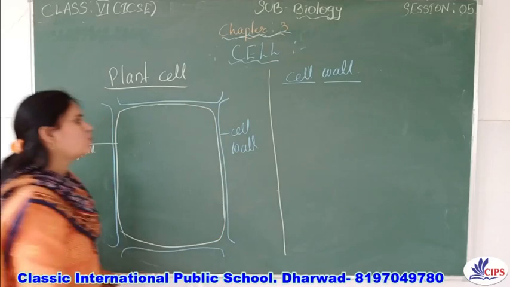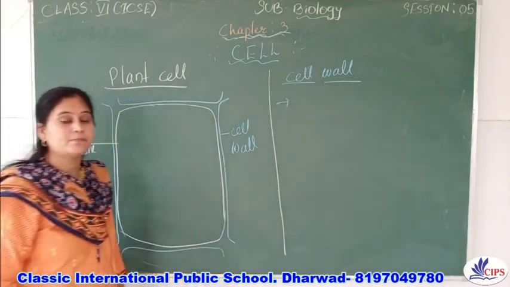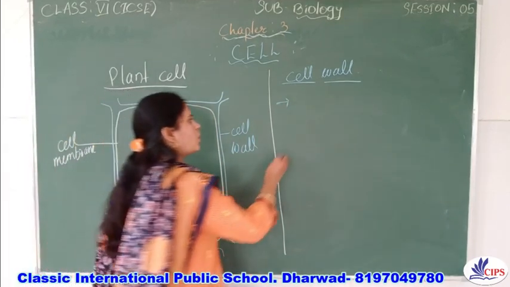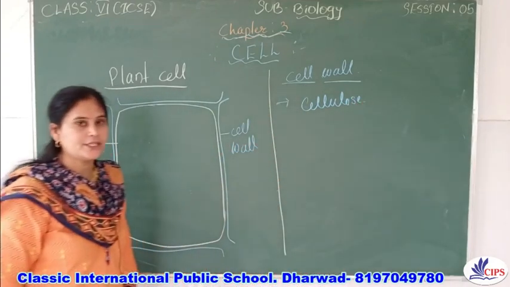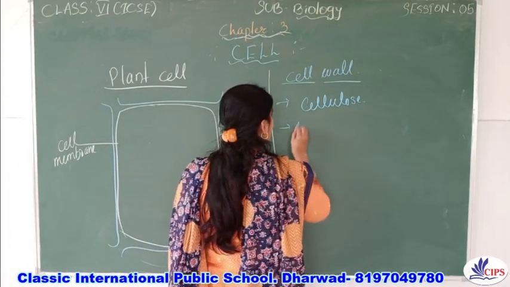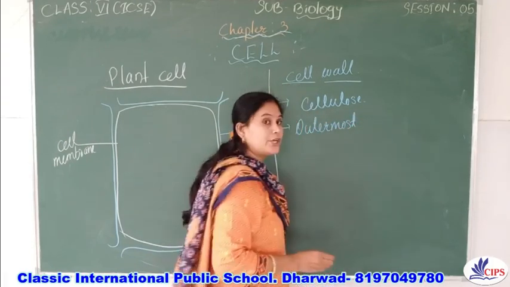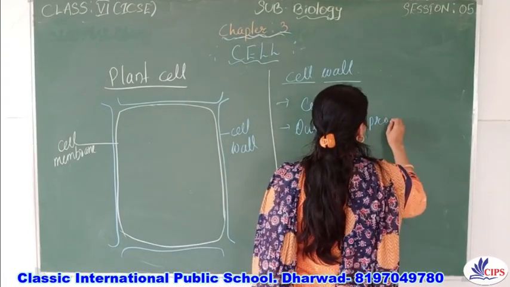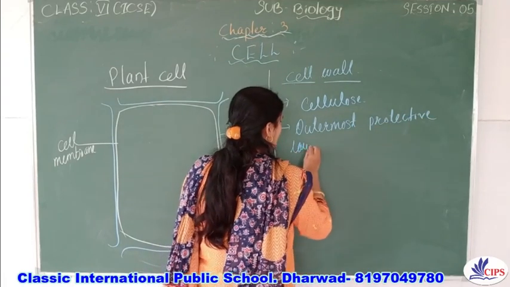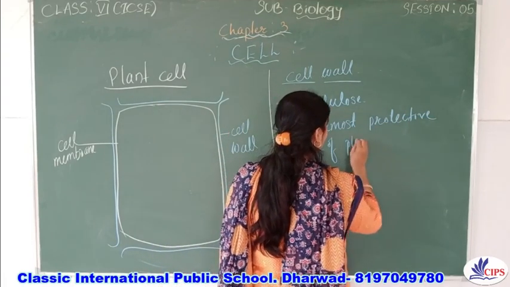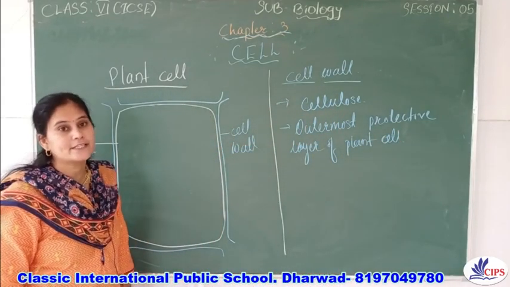So this cell wall is mainly made up of the chemical called cellulose. It is the outermost protective layer of the plant cell, and it is made up of dead cells, right?